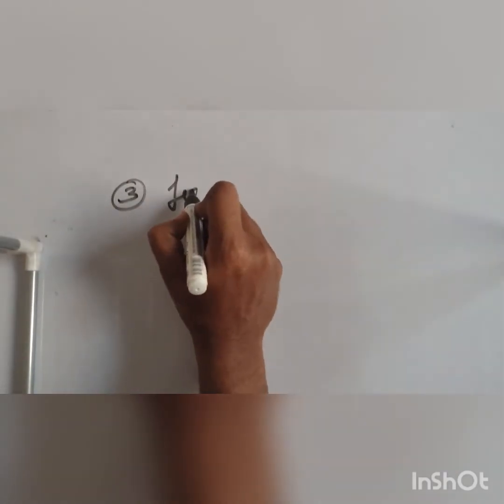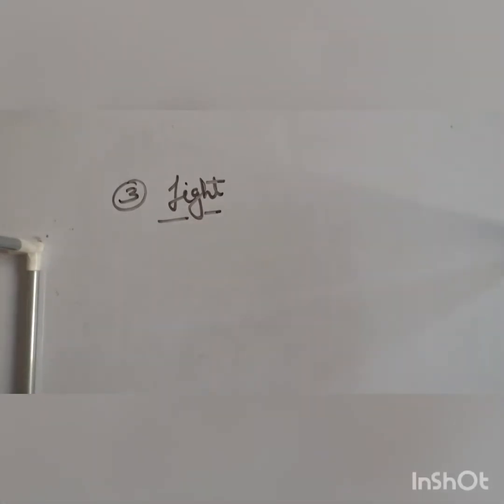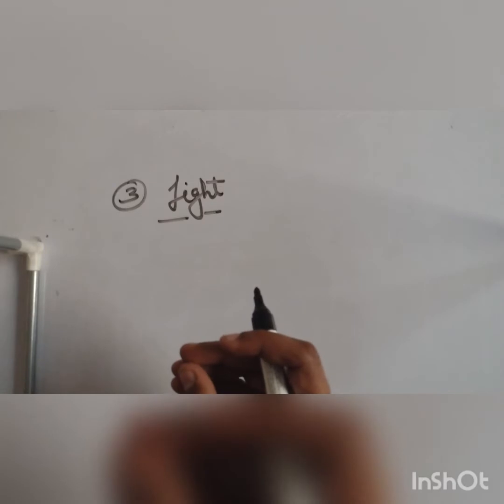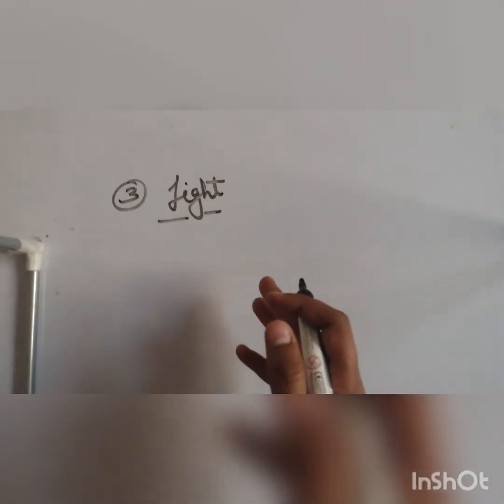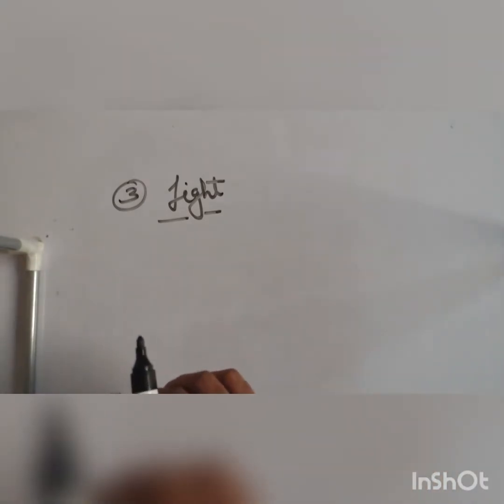What is light? Okay, so what is light? What is a photon? That you will come to know. Okay, very basic topic. What exactly is light? From where it comes and where it goes. Okay, so first you need to understand this.